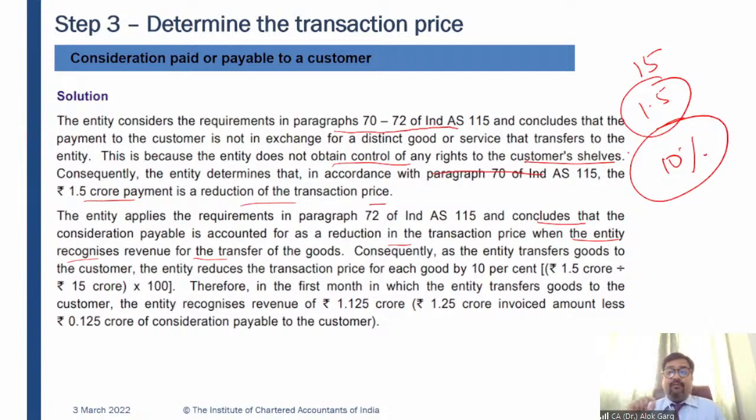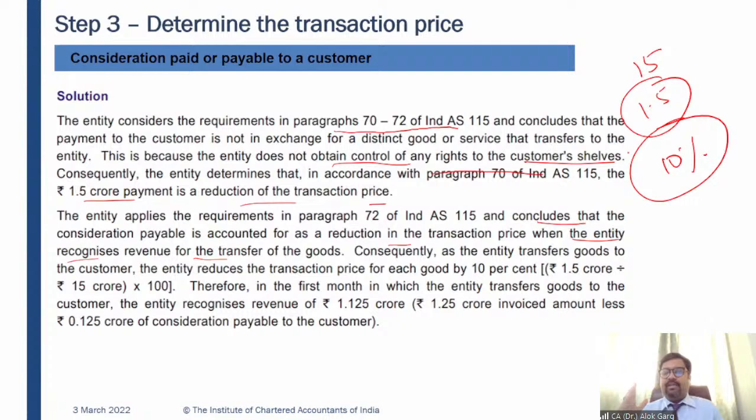So in this case, 50 lakh has to be reduced from the transaction price. In the next quarter, the entity has recognized a revenue of 2 crore. So 20 lakh has to be reduced from the transaction price. In the third quarter, the entity has again recognized a revenue of 5 crore. Again, the revenue has to be reduced by 10%, which is 50 lakh rupees in the third quarter.